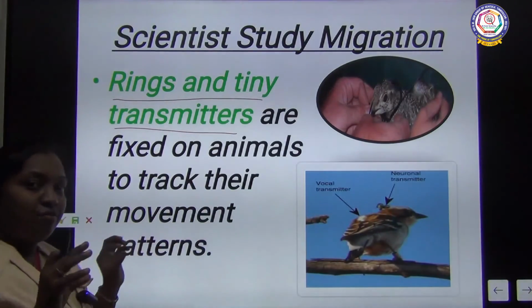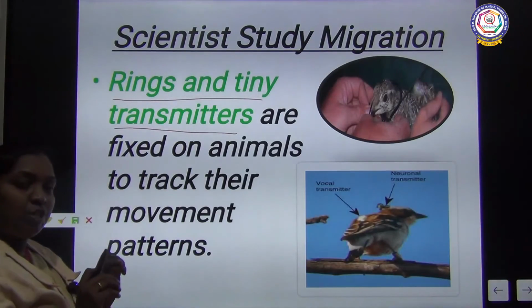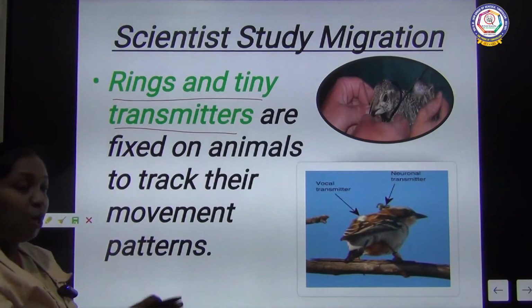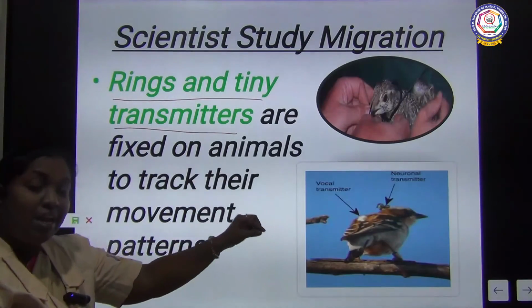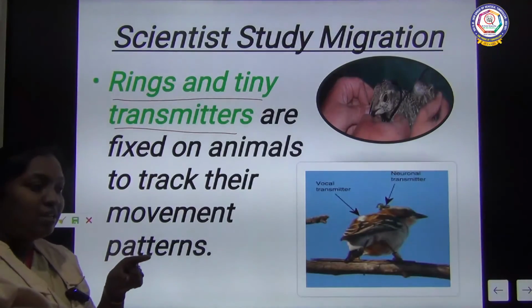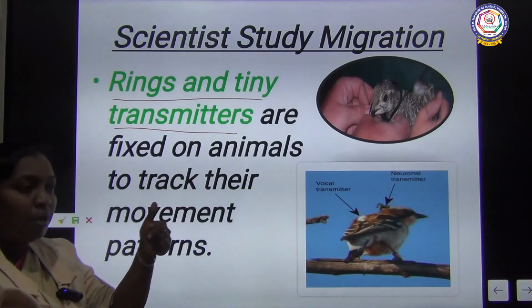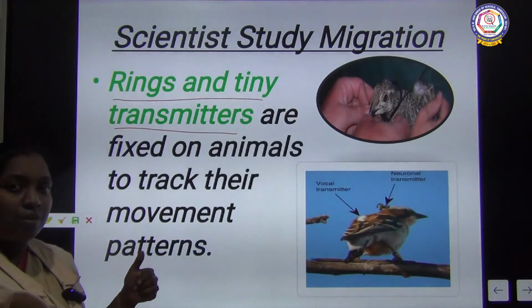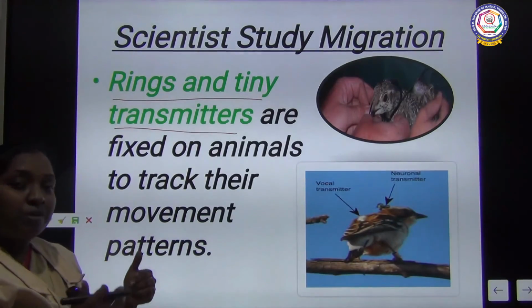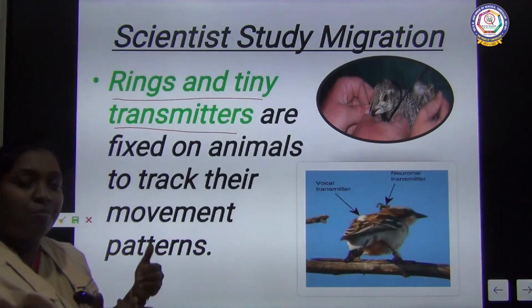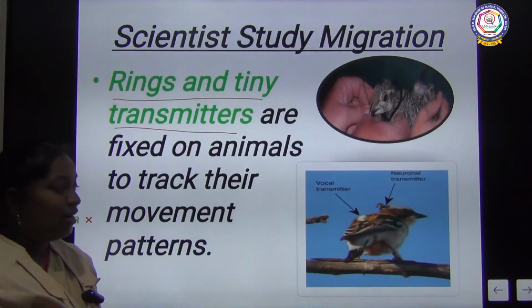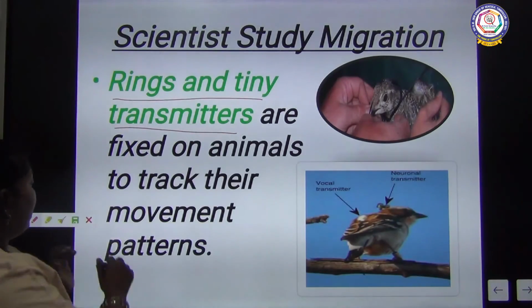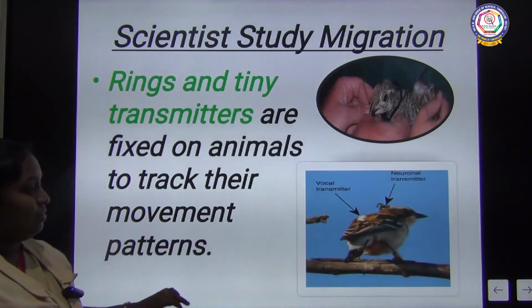Like a GPS we use to track, the rings and tiny transmitters are fixed on the birds, and they studied where the birds move and how they come back. Through that, they found that these birds and animals can retrace their path, and that is why they are able to change places. These are the studies made by scientists.